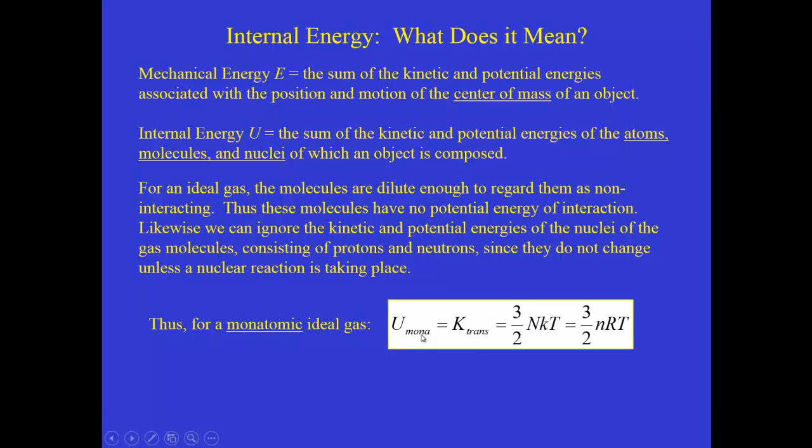And we'll put a subscript on here because we'll find out later on, when we talk about more complicated gas molecules that are not just made up of a single atom, that we have to change this equation a little bit. But for a system like helium, where the gas molecules are simply atoms, the internal energy can be written in the form 3/2 nRT. And the 3 comes from the fact that we have 3 dimensions for those particles to move around in.